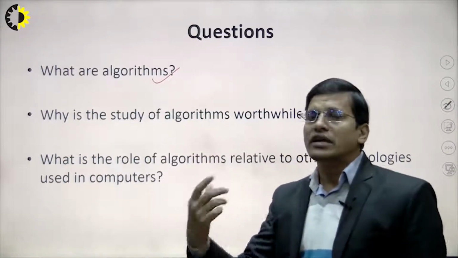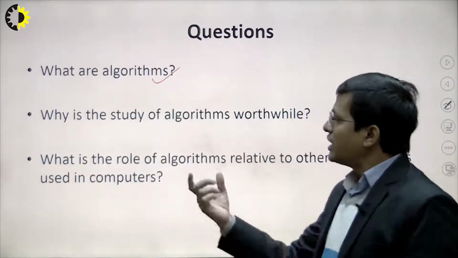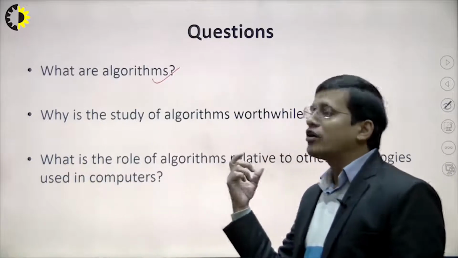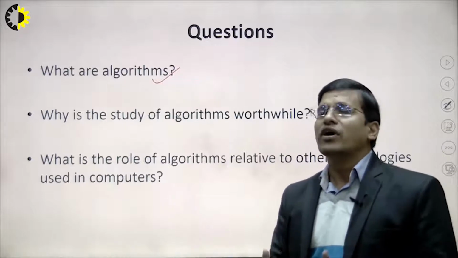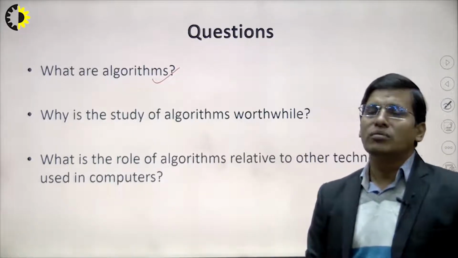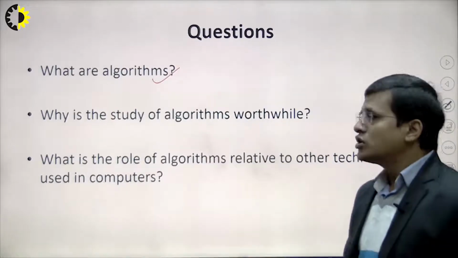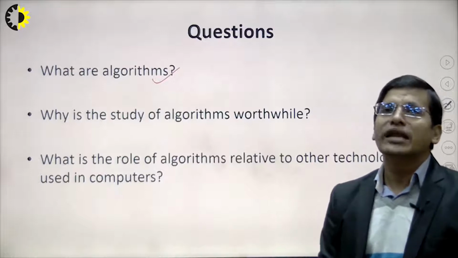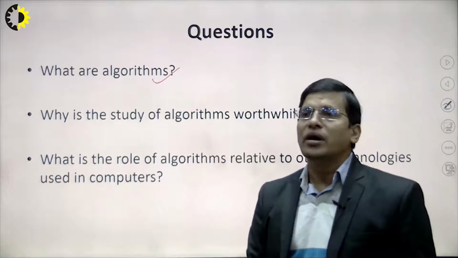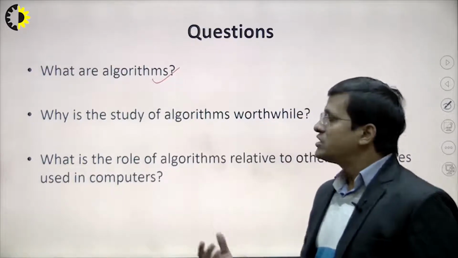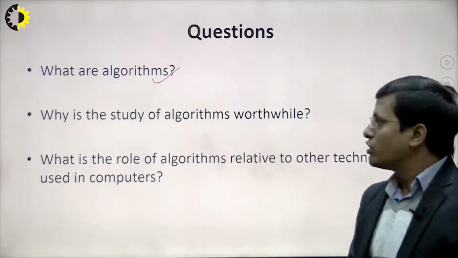Before taking any subject, first of all we should know why we are studying it. And second, we will see what the role of algorithm is relative to other computer technology. Whenever you design any algorithm, first of all we think about which programming language we are going to prefer. We all know that programming languages are unambiguous, but an algorithm may be ambiguous. But we'll see what steps we are going to take for designing any algorithm, right?